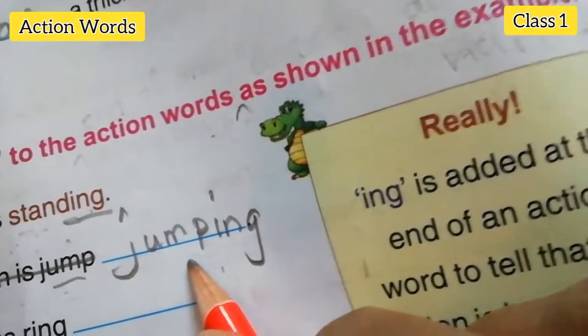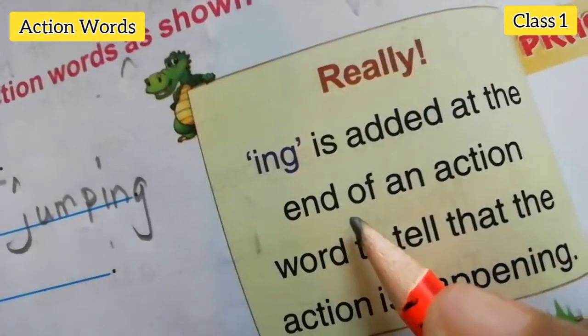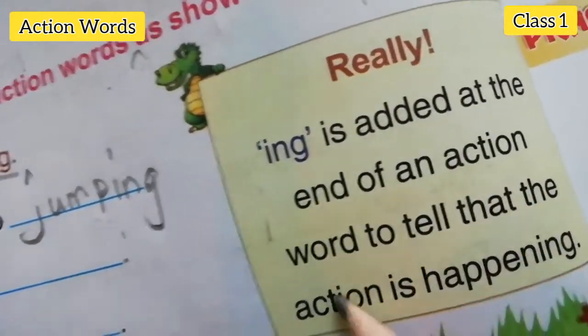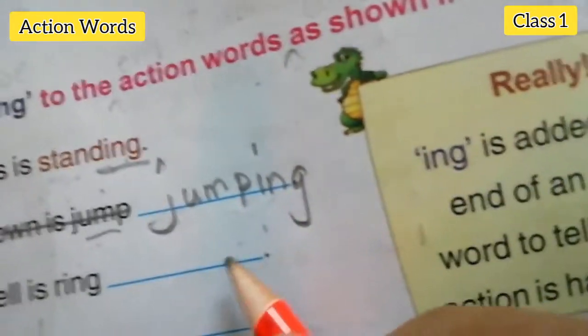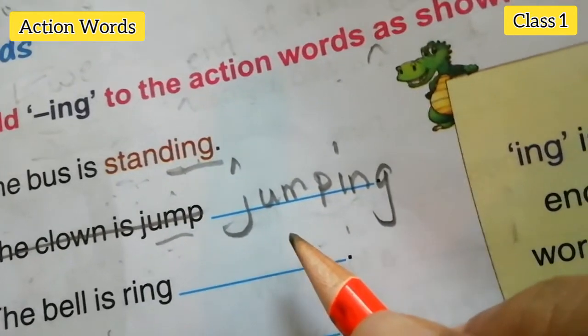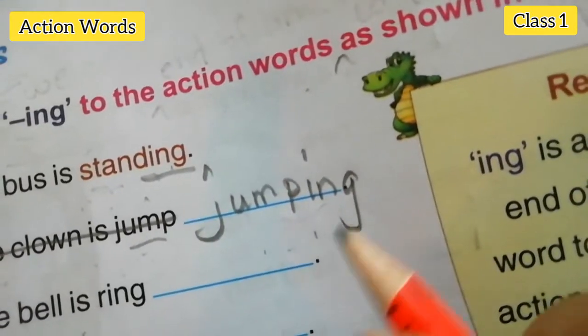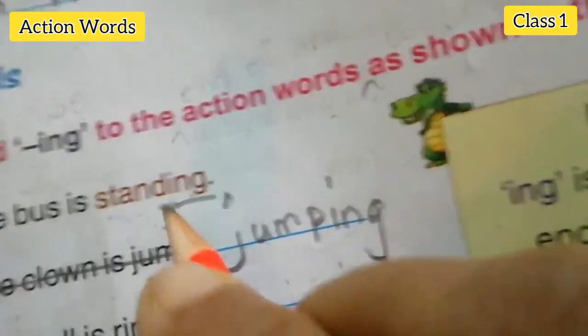So why are we using the ing form, students? We use ing at the end of the action word to tell that the action is happening, now going on. See, the teacher is teaching. Teaching means now she is teaching. Standing, now the bus is standing.